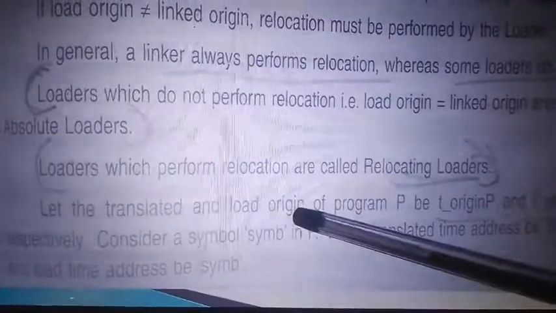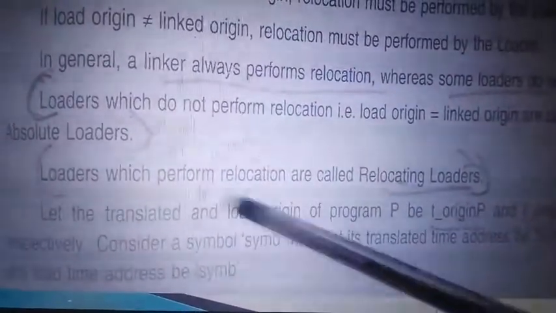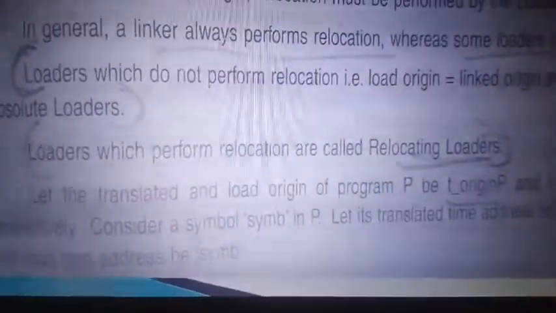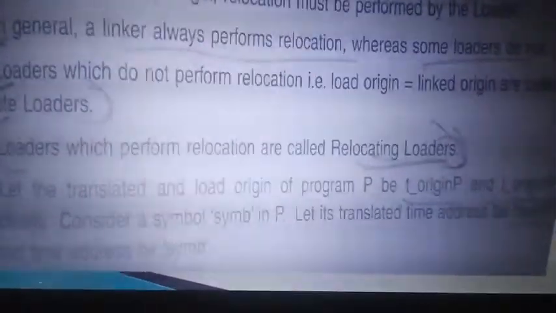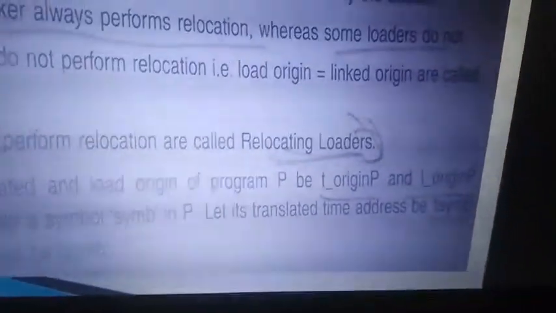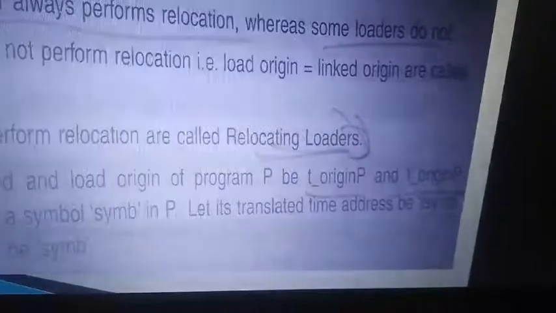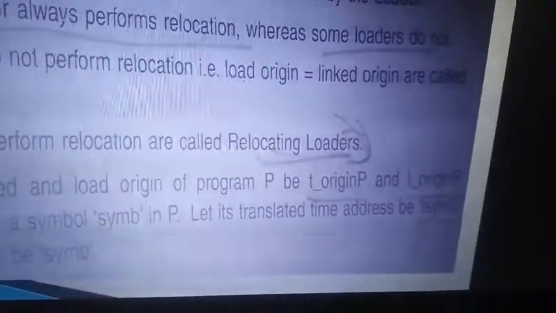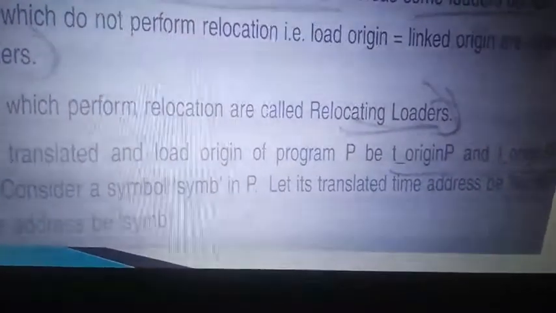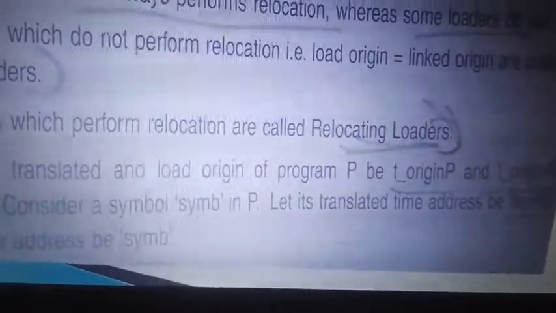To understand relocation factors, let us take a translation origin and the load origin of a program. The loader gives one origin: translated origin is 500, load origin is 900. Imagine we are considering a relocate loader; absolute we already dealt with, right? So we'll consider a T origin and an L origin. T origin is 500, L origin is 900, which means we have relocated. Now 500 was given by the translator and linker, but we changed it to 900, which means all the locations should be relocated, right?